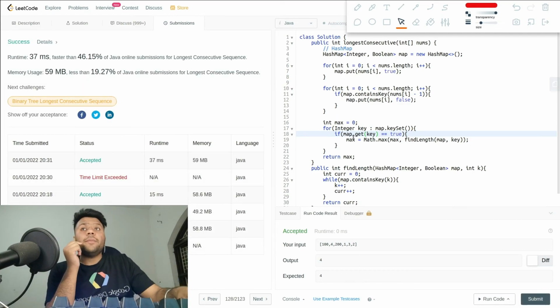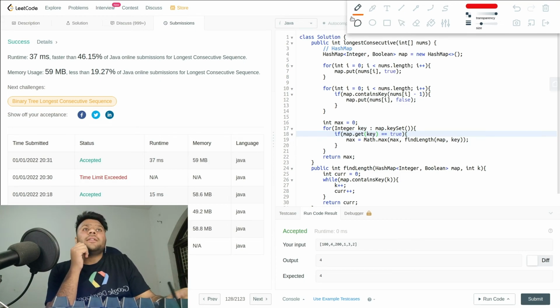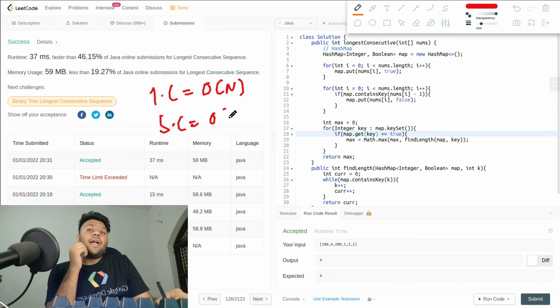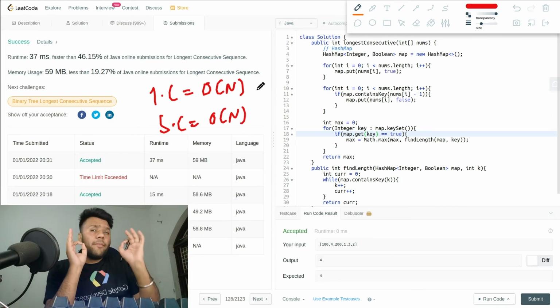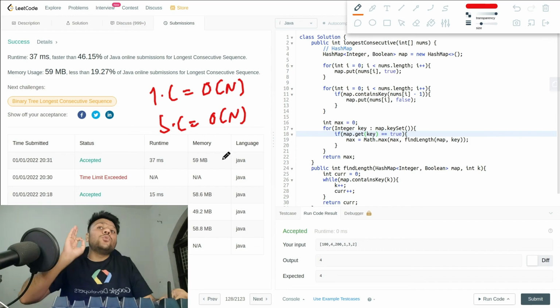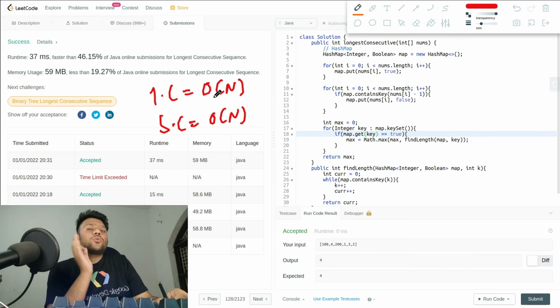And here we go, ladies and gentlemen. So it's accepting very well. Okay. So now let's talk about what the time complexity in this one is. Time complexity is big O of n, and our space complexity is big O of n as well because we are using hash map. It does not matter what the space complexity is. The thing that matters is they are saying we have to use O(n) time complexity to solve this problem.